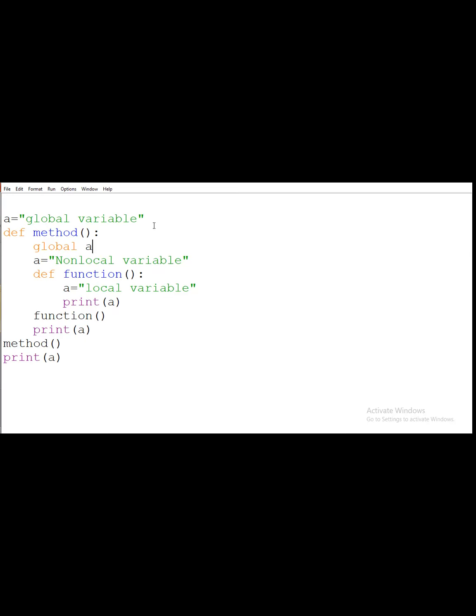Tell me, what will be the output if in this method function I declare a as global? Anyone? What will be the output?